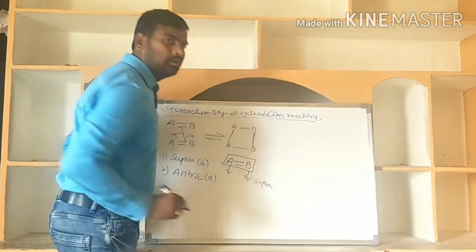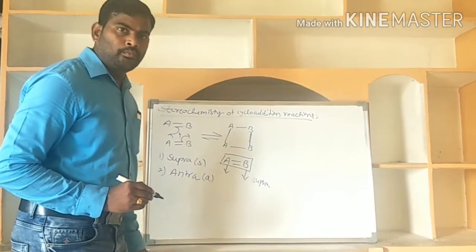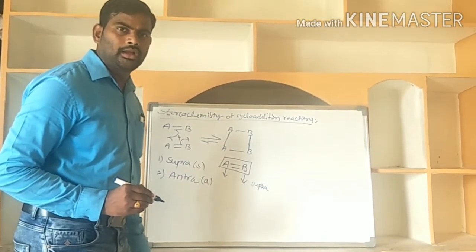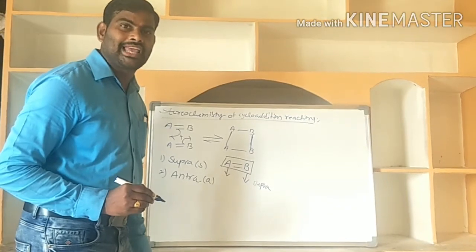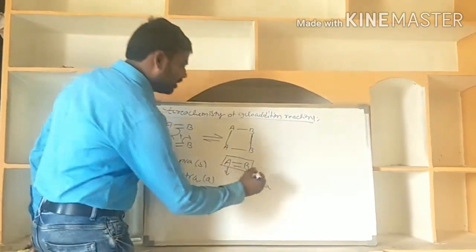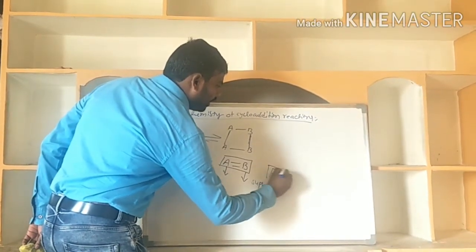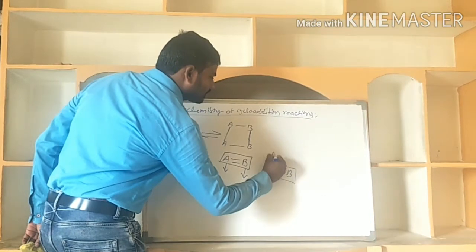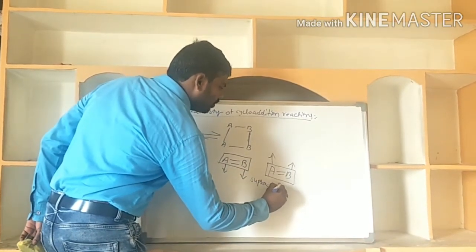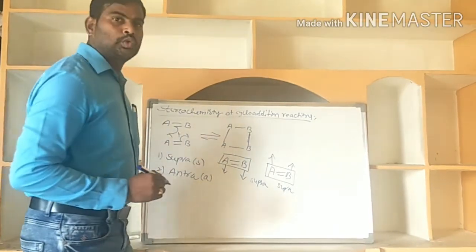The supra partner means the unsaturated system is forming two new sigma bonds on the same face, it may be the top face or the bottom face. Otherwise, if it is forming the two new sigma bonds on the top face, it is also a supra partner.